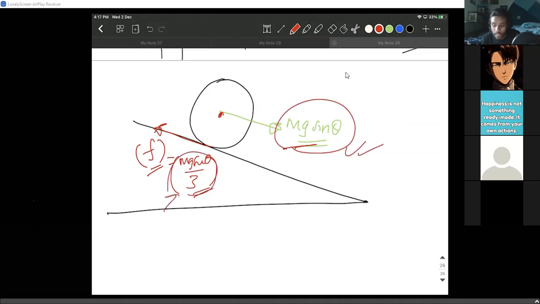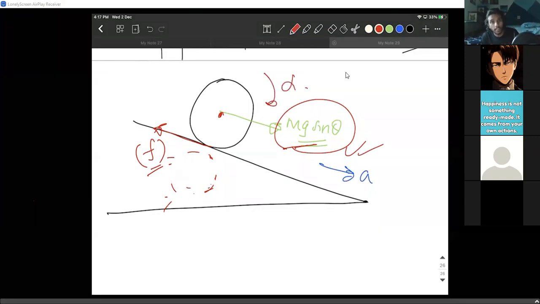I wrote mg sine theta by 3, taking the previous case as an example, but we still don't know. Why don't you forget this value, and try to write the linear acceleration, try to write alpha, and find the values of a and alpha.